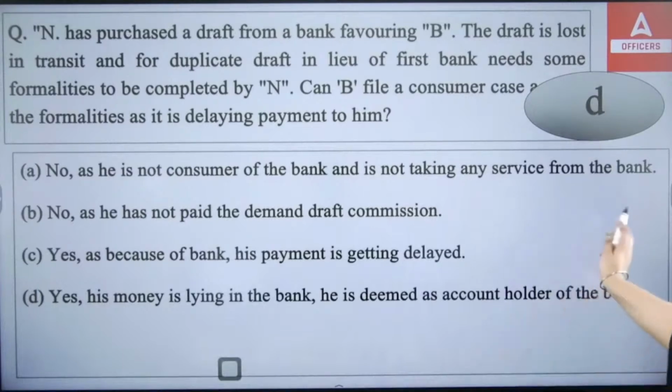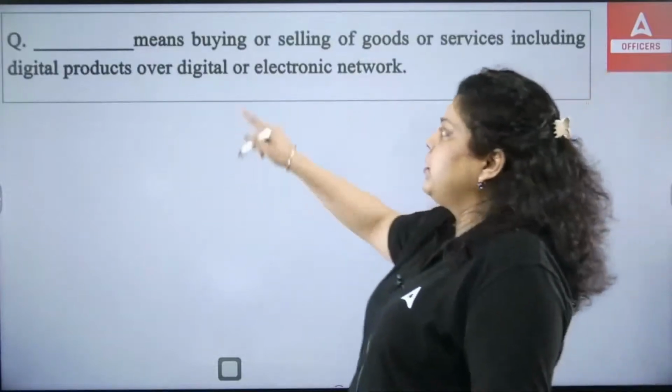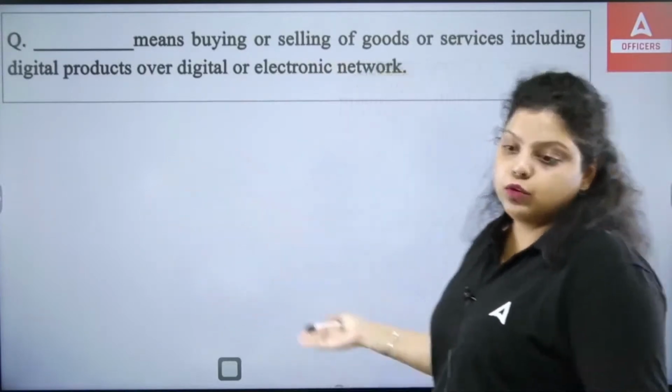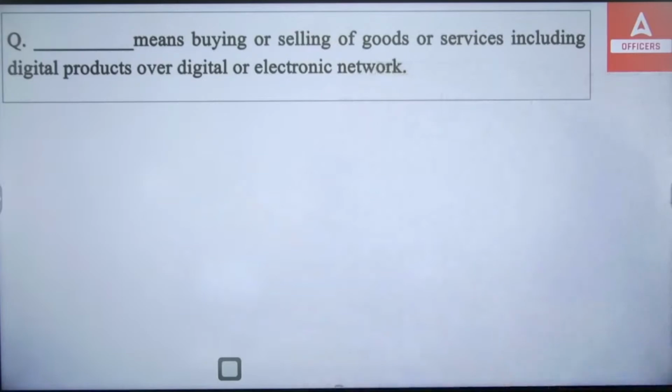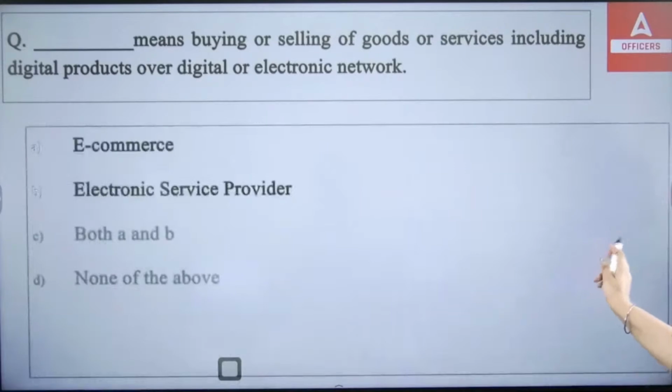Okay, next. The next question is talking about here, dash means buying or selling of goods or services including digital products over a digital or electronic network. The options are: e-commerce, electronic service provider, both A and B, none of the above. So which of the following do you think is correct?